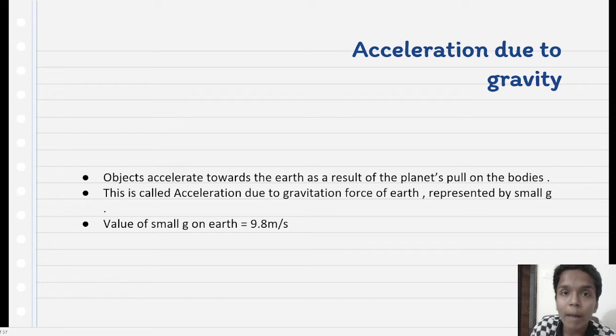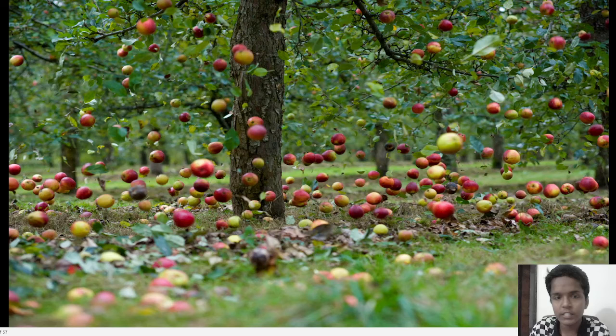I will show you an amazing picture example of acceleration due to gravity. Check it. See, the apples are falling because of acceleration due to gravity. How amazing the picture is. You can check the PDF. I have given the link in the description. You can download it after the class.